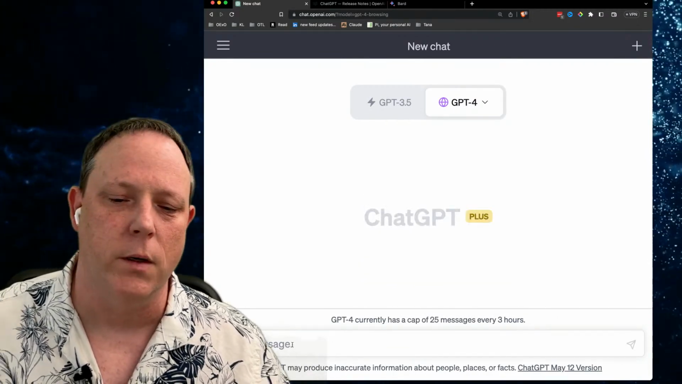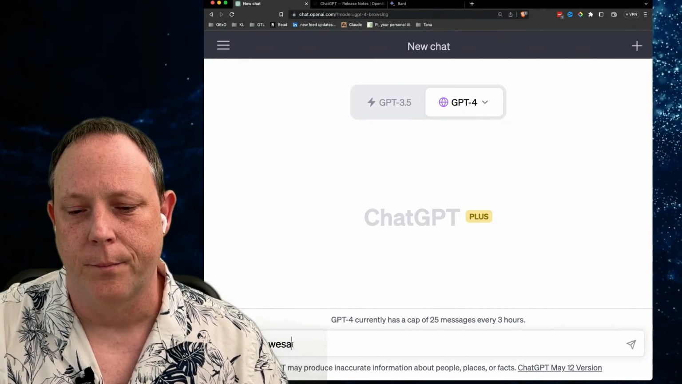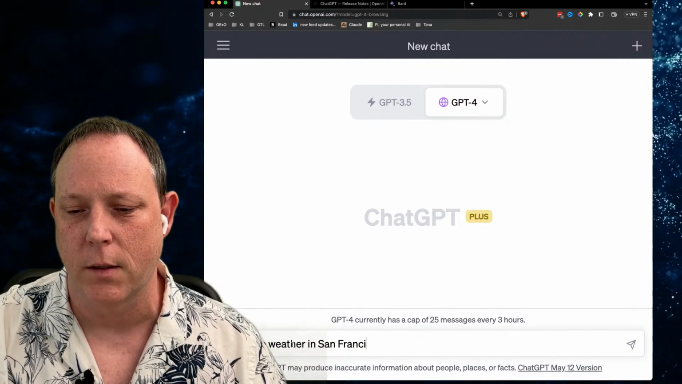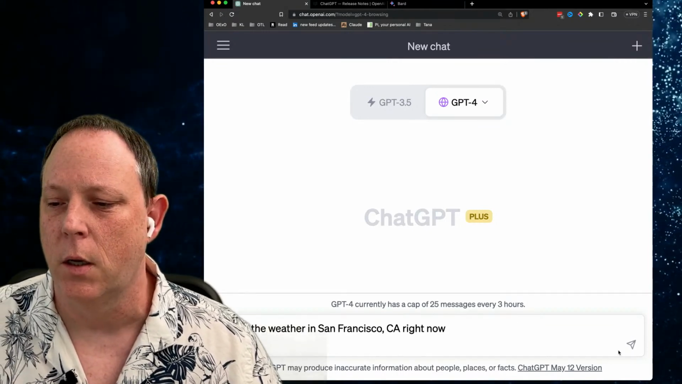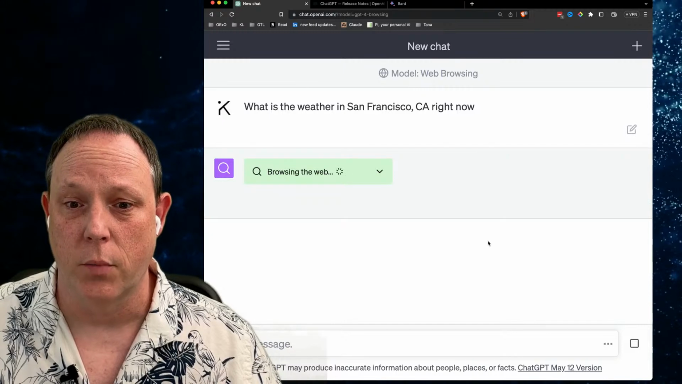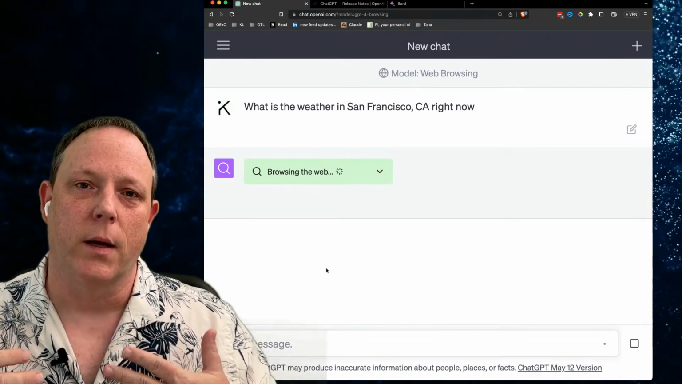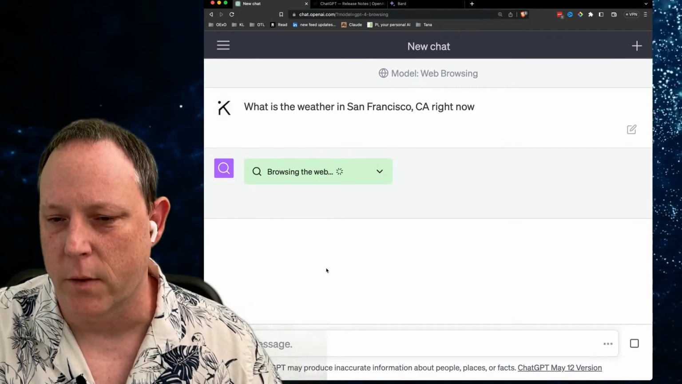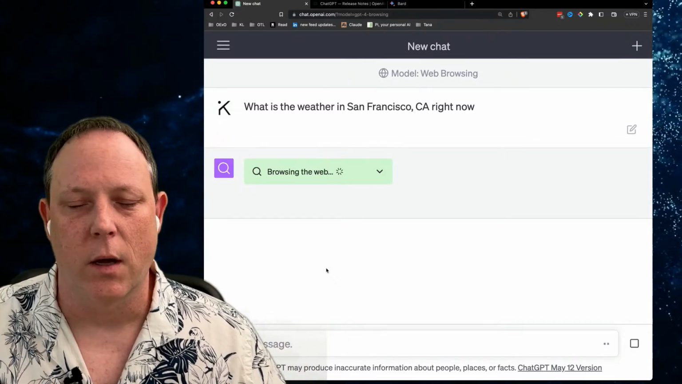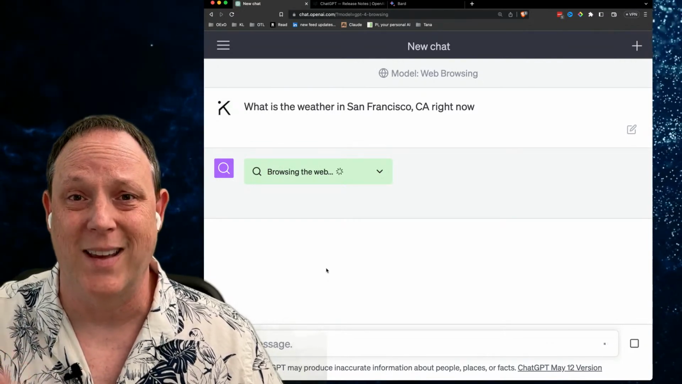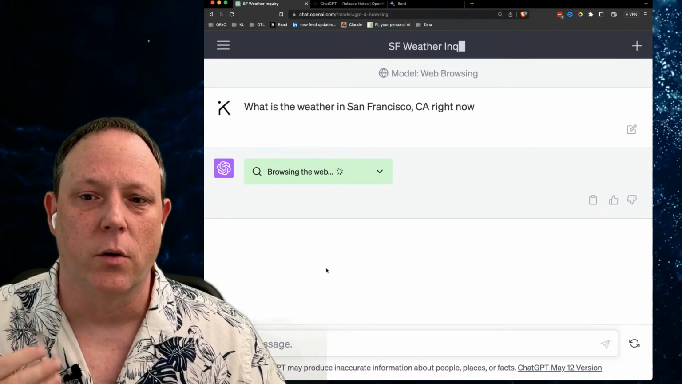Why is this cool? I'll show you very quickly with the standard example: what is the weather in San Francisco, California right now? So if you ask that question with the browser plugin model, then you'll get this browsing the web. You can see that right there. And it's going out, it's querying, I don't know, some weather service, and it's going to come back with the current weather information in San Francisco, California. This was not possible before. You could not get the weather from ChatGPT because its data was 2 years old. So that's no longer true.